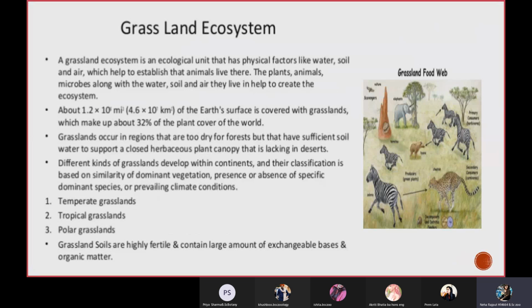Next is grassland ecosystem. It is very similar to the forest ecosystem, only there the plains are found and fewer trees are found. So there are temperate grasslands, tropical grasslands, and polar grasslands.